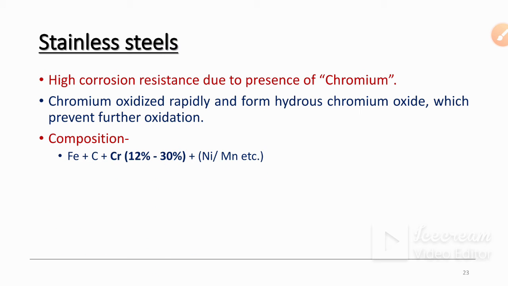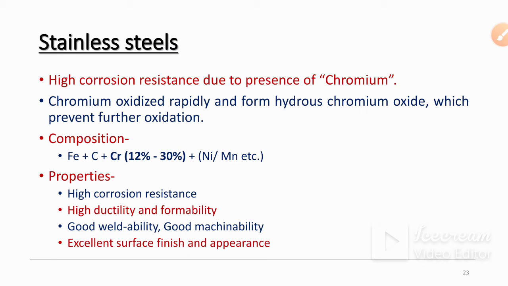Then the composition of stainless steels is ferrous plus carbon plus chromium 12 to 13%, and nickel and manganese are added for further improvement in mechanical properties and physical appearance. The properties of stainless steels: high corrosion resistance is the first main property, then high ductility and formability, because stainless steel has a low carbon percentage and a high chromium percentage.